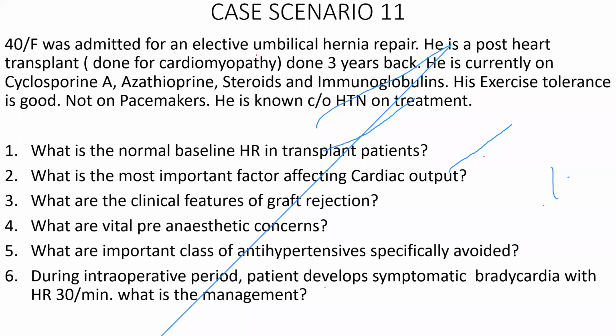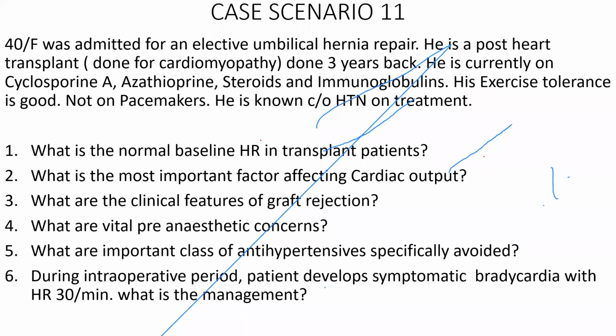Good. Who wants to take up this one? So what is this patient? This patient is a 40 year old female coming for an elective umbilical hernia repair. She is post cardiac transplantation, done for a cardiomyopathy 3 years back. She's currently on cyclosporine, azathioprine, steroids, and immunoglobulin. Exercise tolerance is good. She's not on any pacemaker, and she's hypertensive on treatment.